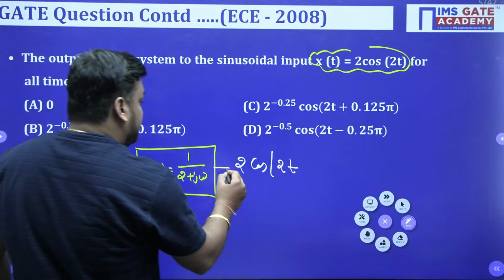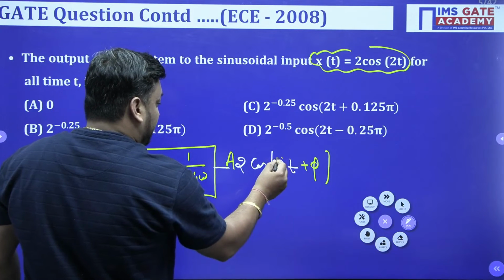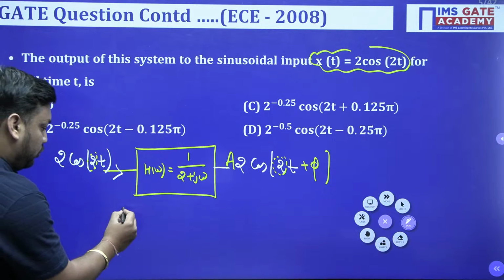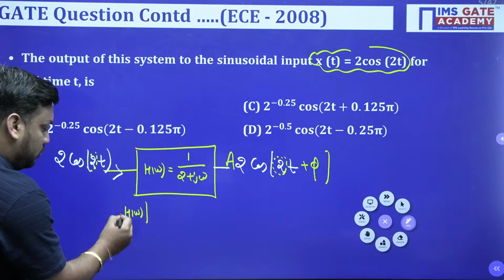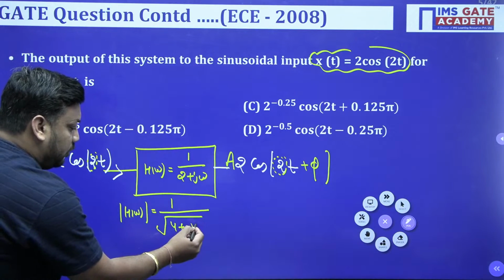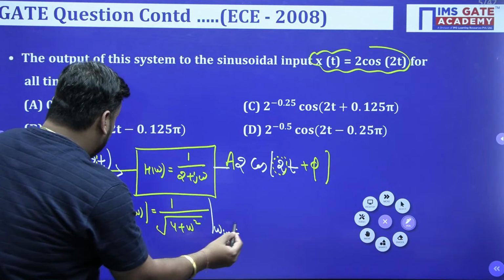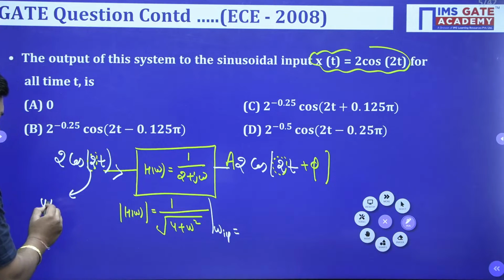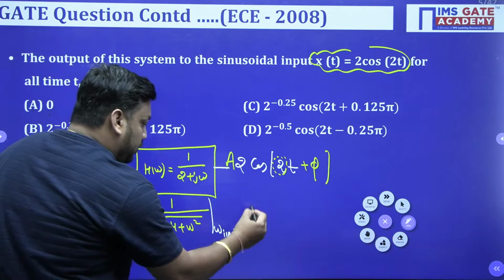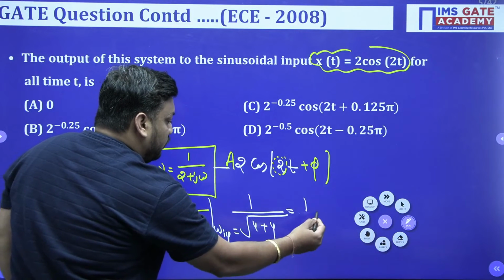So which factors will additionally come? A and phi will additionally come, whereas omega will remain the same, that is 2 will remain the same. Now you should tell me what the magnitude of H(omega) is. The magnitude of H(omega) is nothing but 1 upon root of 2 squared, that is 4, plus omega squared. Here I need to consider omega input, and the omega input value is nothing but 2 radian per second. If I put it here, I will get 1 upon under root of 4 plus 2 squared, that is 4. So 1 upon root 8.